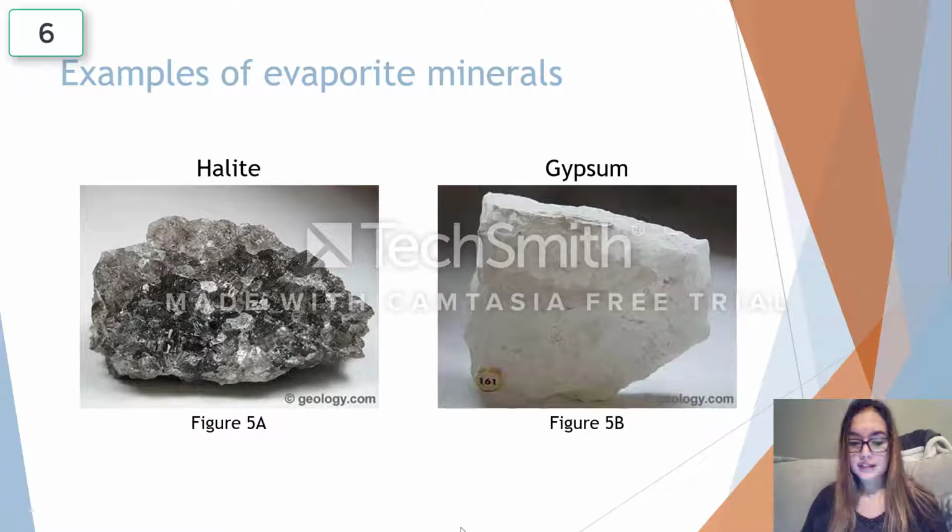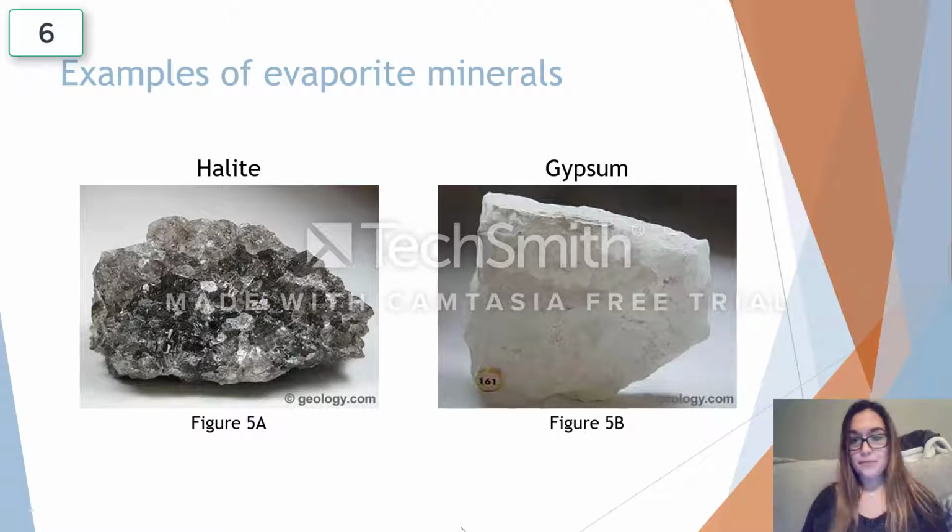Gypsum is also another example of an evaporite mineral. It is formed when calcium is bonded to a combination of sulfur and oxygen to form a calcium sulfate. It is used to make plaster, plasterboard, and other building materials. So again, another durable mineral that you see on a daily basis, yet you probably have no idea it is formed from gypsum.